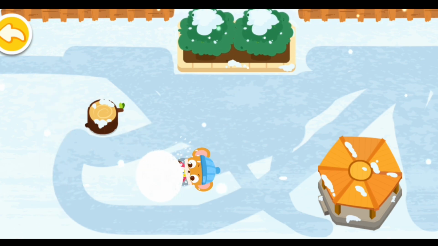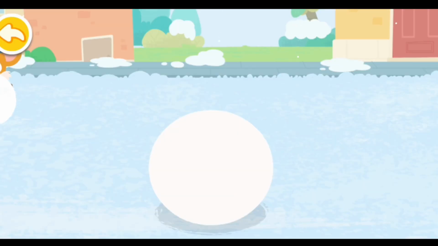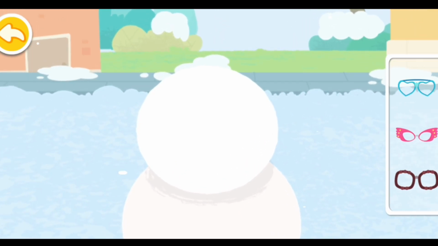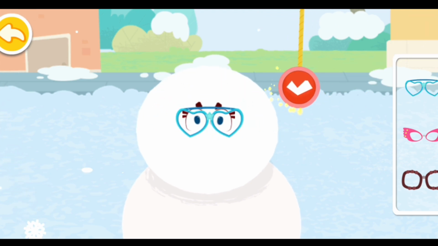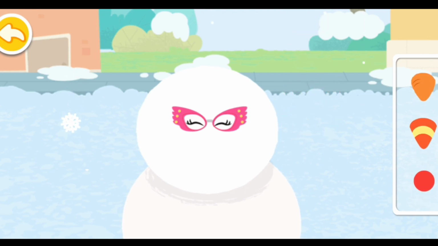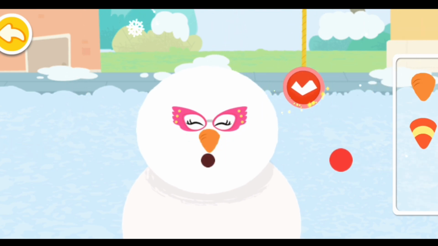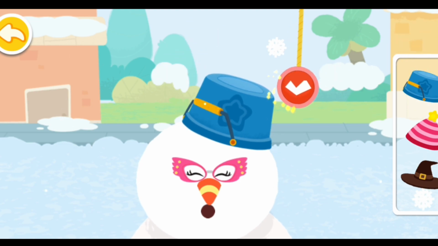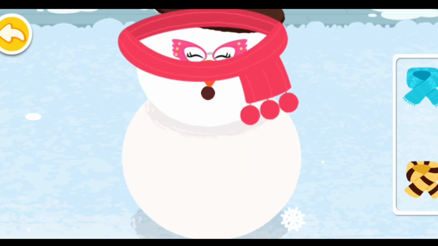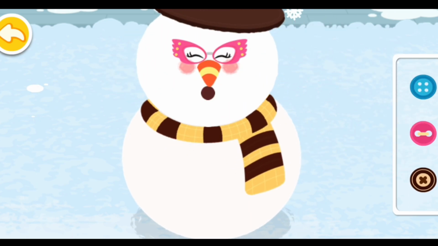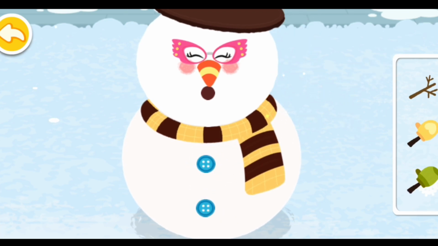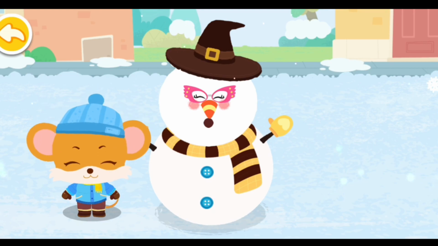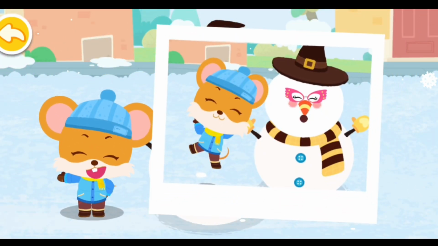The big snowballs are ready! My snowman looks the best!